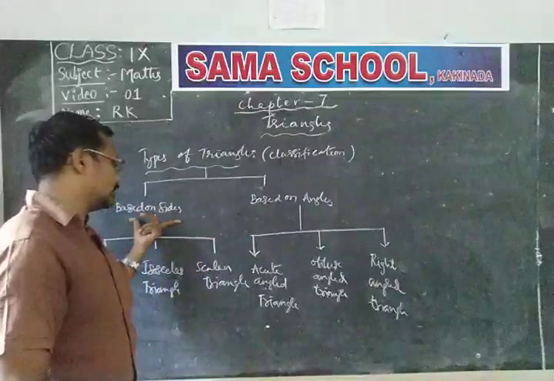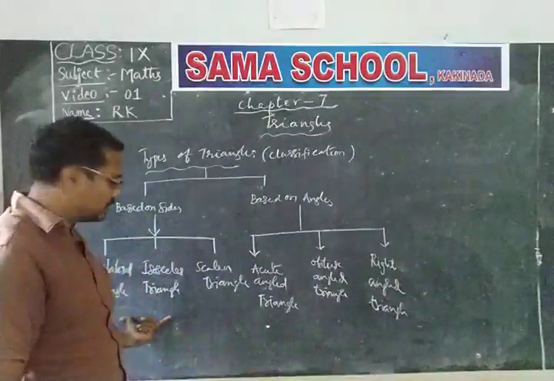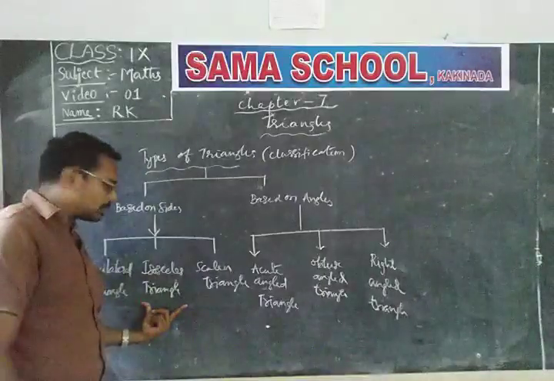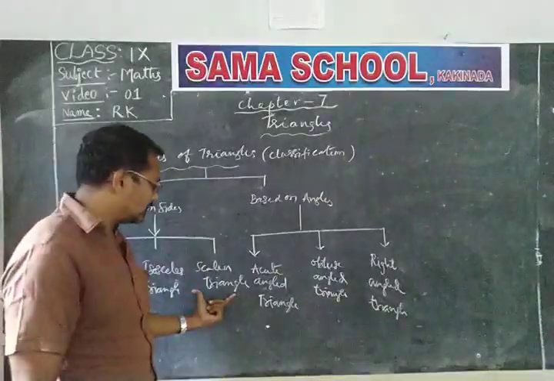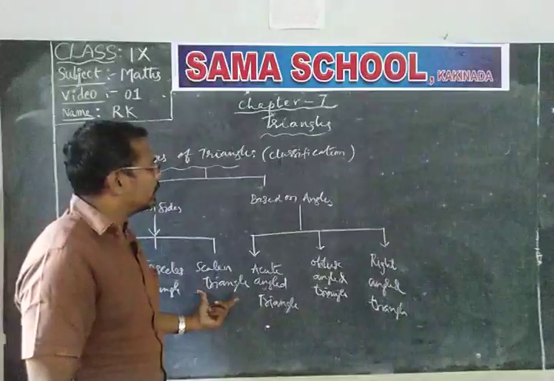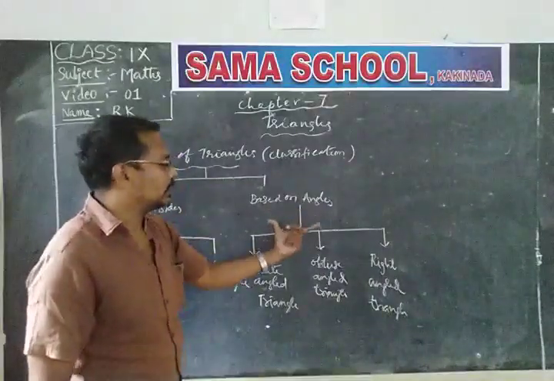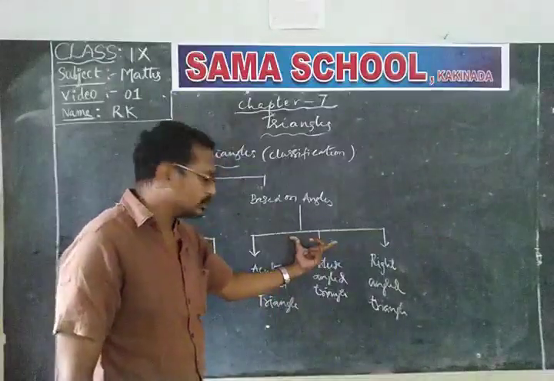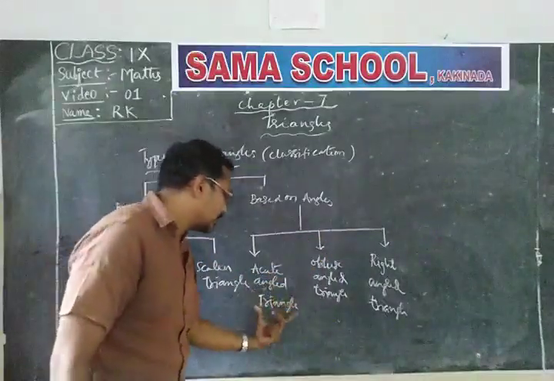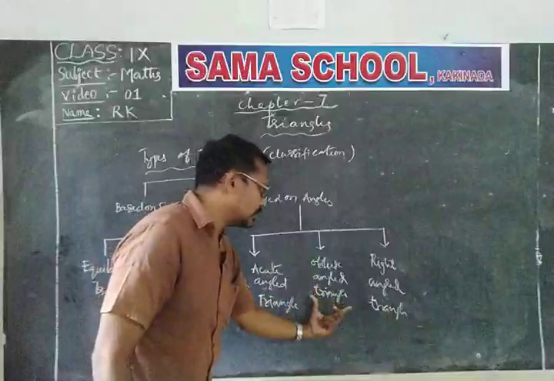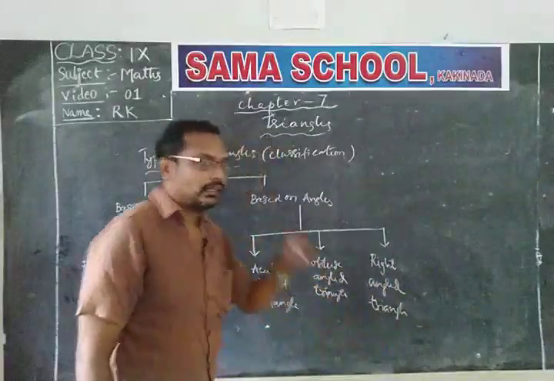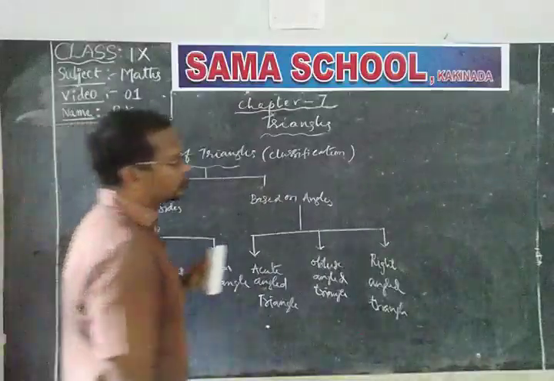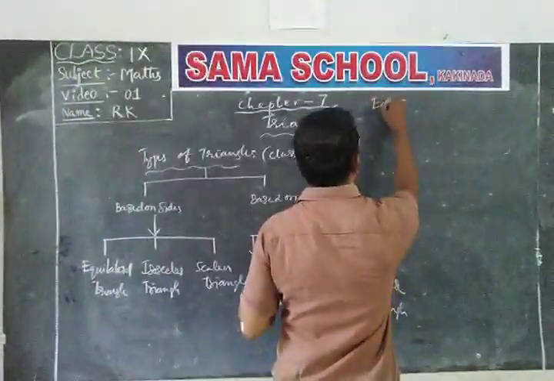So based on sides, they are again classified as three types. First one is equilateral triangle, the second one is isosceles triangle, and the third one is a scalene triangle. And based on angles, the triangles are classified as three types. They are called acute angle triangle, obtuse angle triangle, and right angle triangle. Now, equilateral triangle. First one,